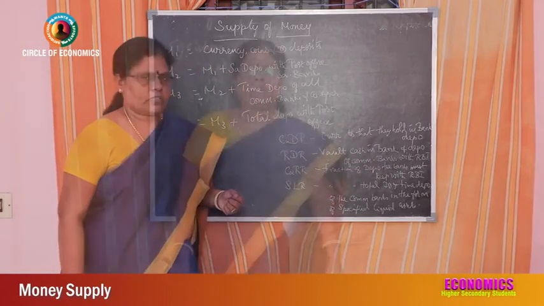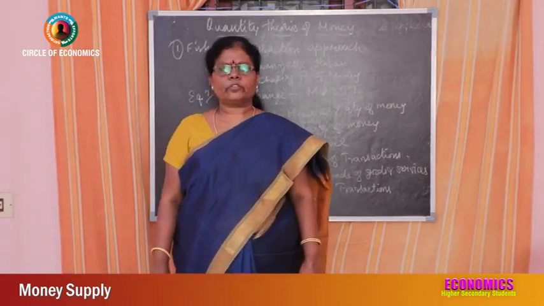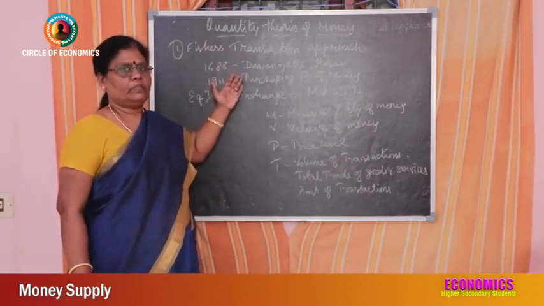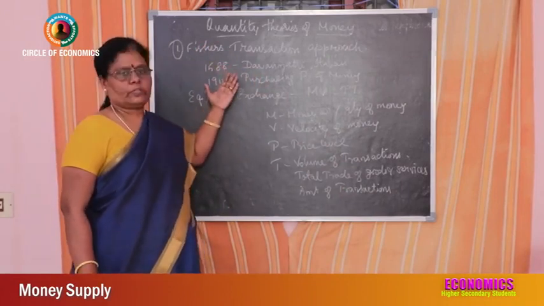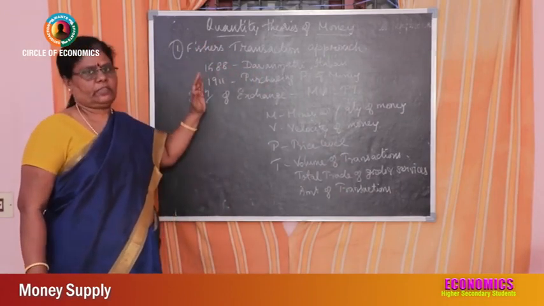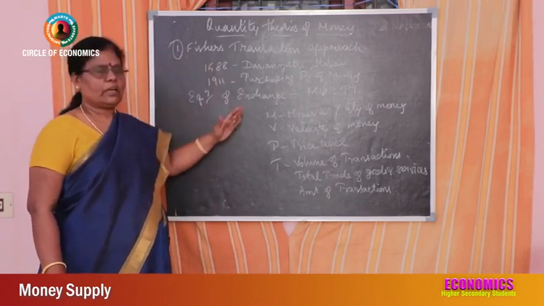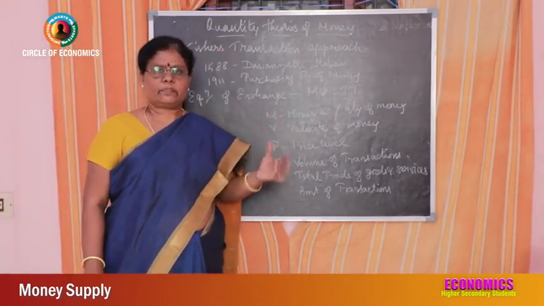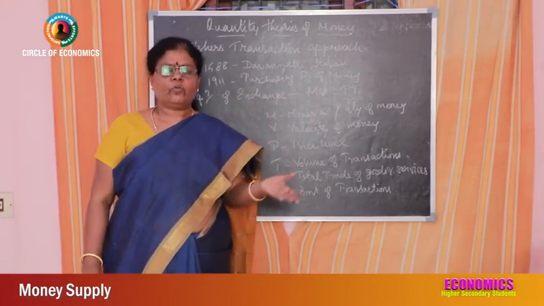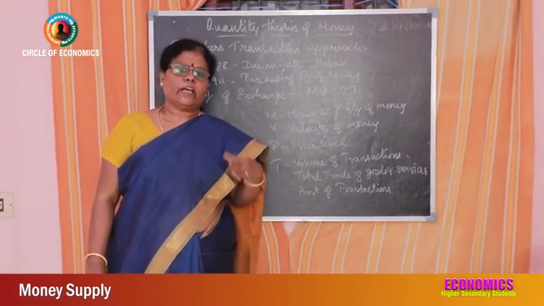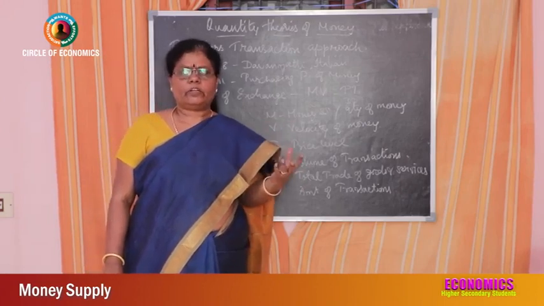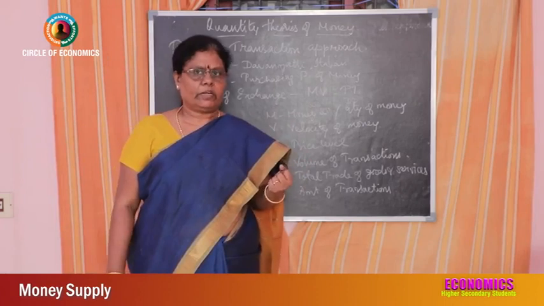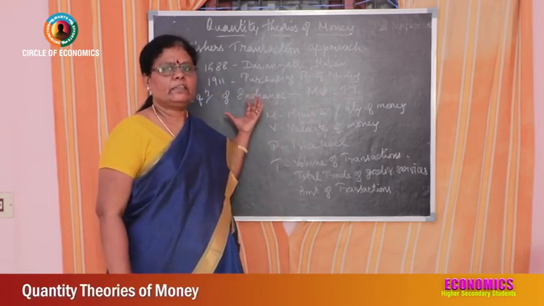Students, now we will go to quantity theories of money. In that, now we will see only the transaction approach that is given by Irving Fisher. That is Fisher's transaction approach. So this quantity theories of money explains the relationship between quantities of money and the value of money. The amount of money in circulation and the value of money in an economy, that is explained in these theories.